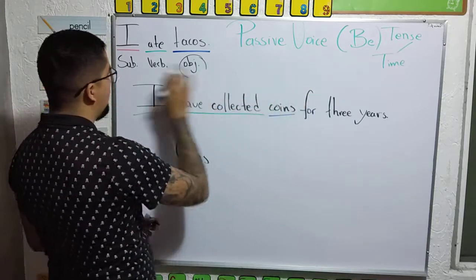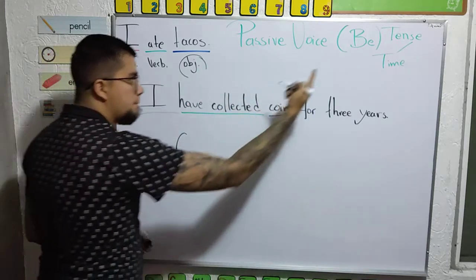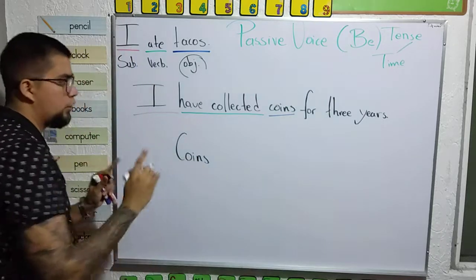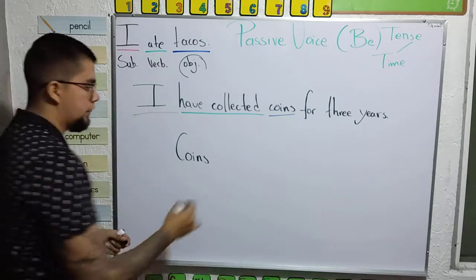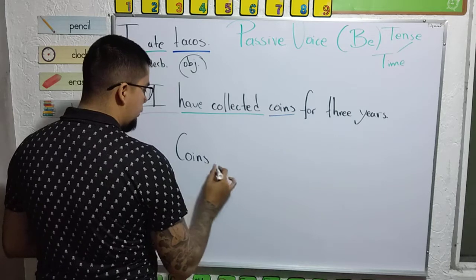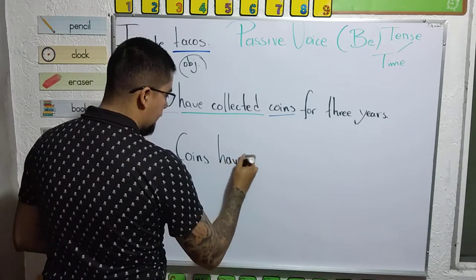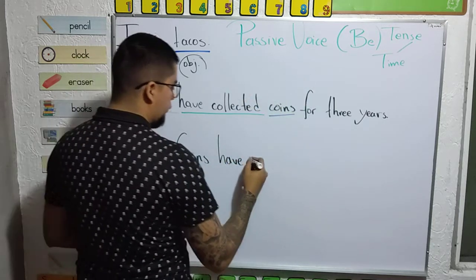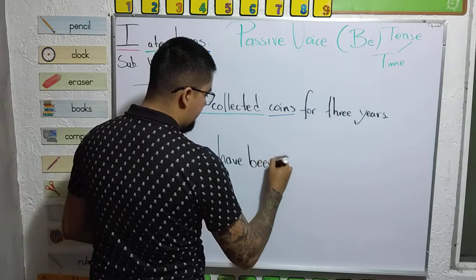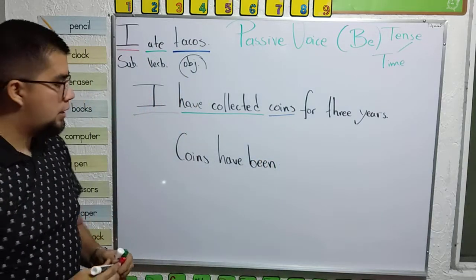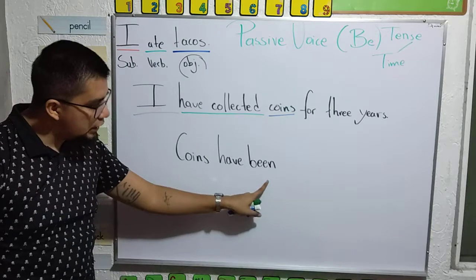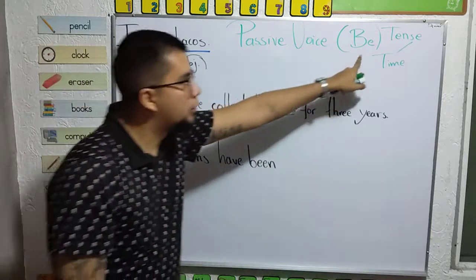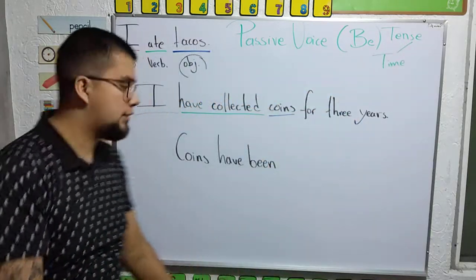Then my verb be. Look, we're going to indicate first perfect. Perfect form, coins. My verb in participle form, been. Yeah? Coins have been. Been indicates perfect form because remember, be indicates the tense.